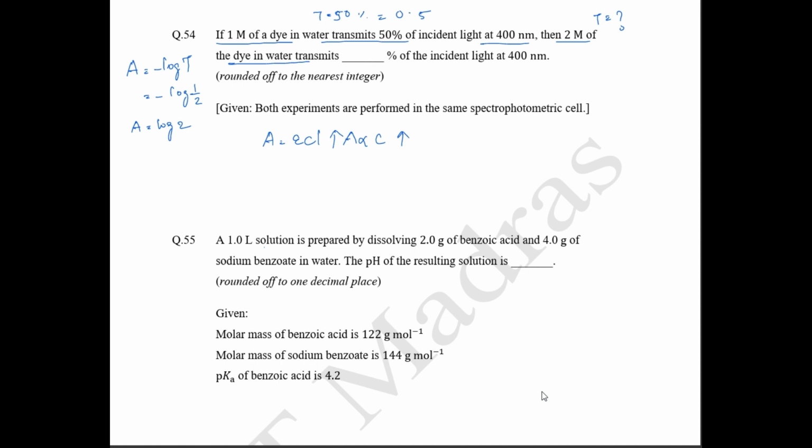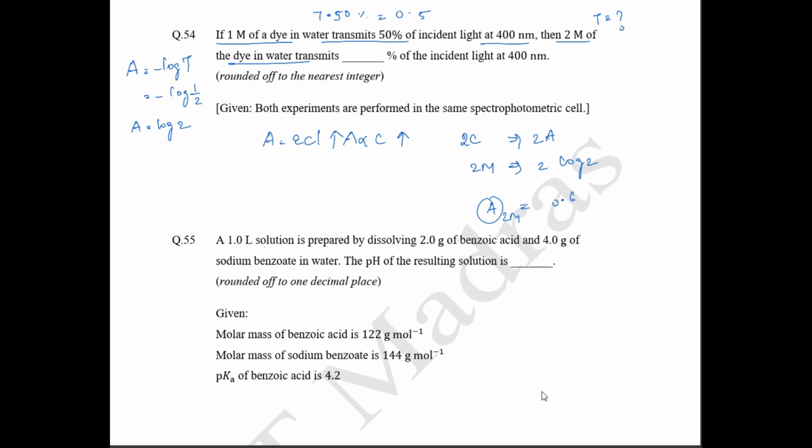Okay, so as concentration increases, your absorption also increases. Now we are increasing the concentration 2 times. So what happens, absorption will also increase 2 times. So at 2 molar, your absorption will also increase 2 times, so 2 into log 2. If you solve, this is going to be equal to 0.6. So now we have found the absorption at 2 molar concentration.